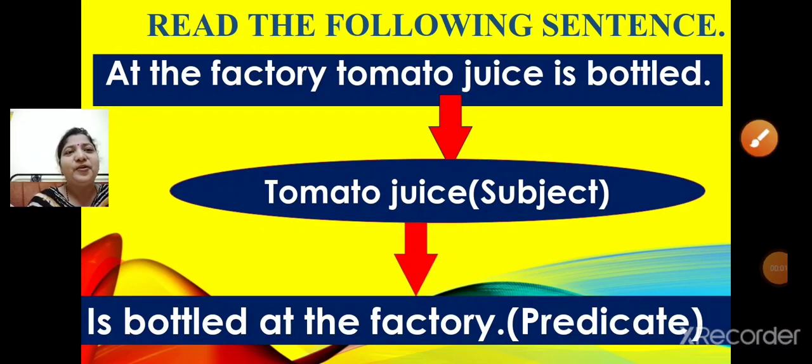Let me explain you once again. At the factory, tomato juice is bottled. Now here, what is the sentence about? The sentence is about tomato juice. So, tomato juice is the subject. And what information is given about tomato juice? That it is bottled at the factory. So, is bottled at the factory is the predicate.